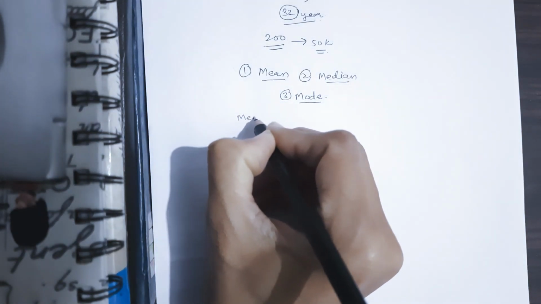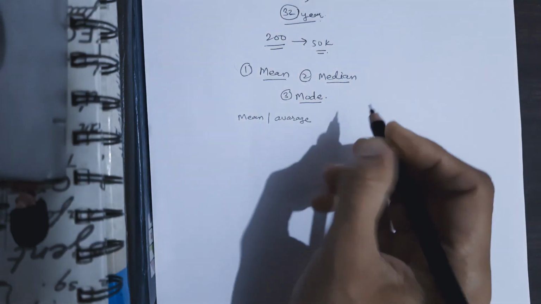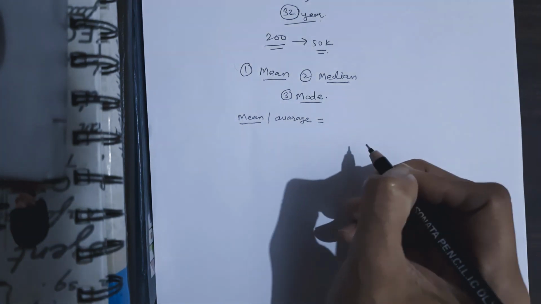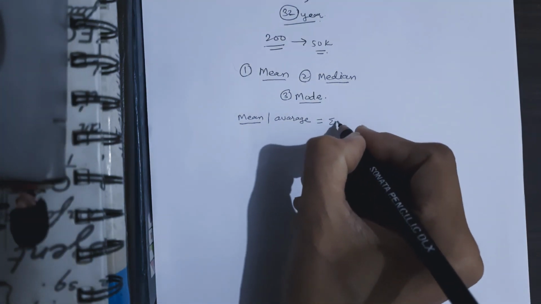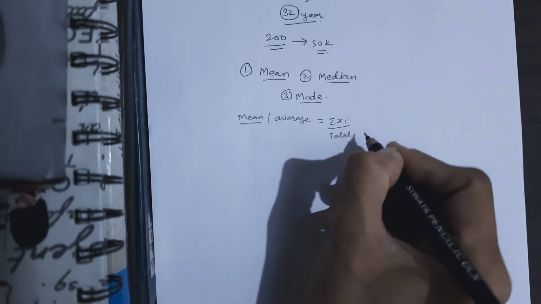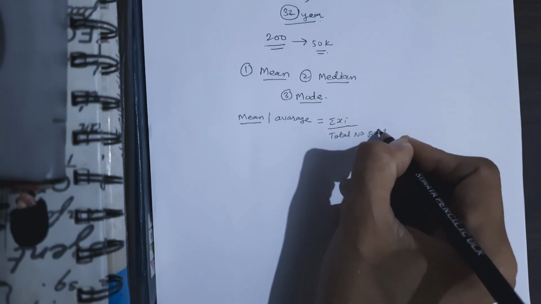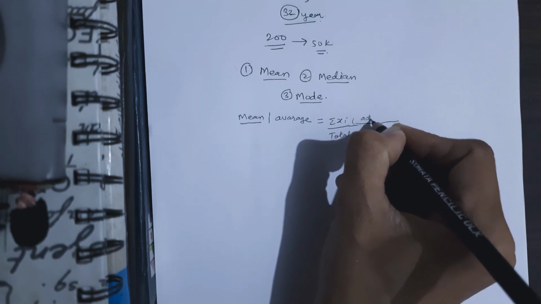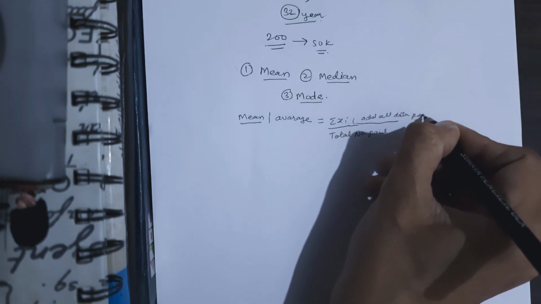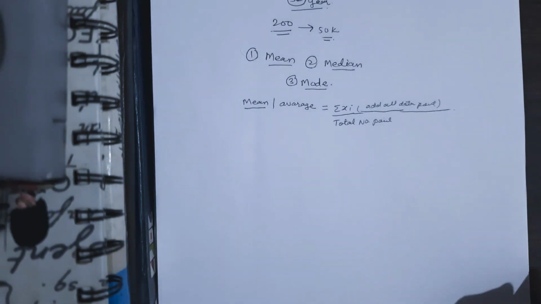The mean, sometimes also called average, is calculated by adding every data point and dividing by the total number of points in the data. So this is simply the definition of mean.